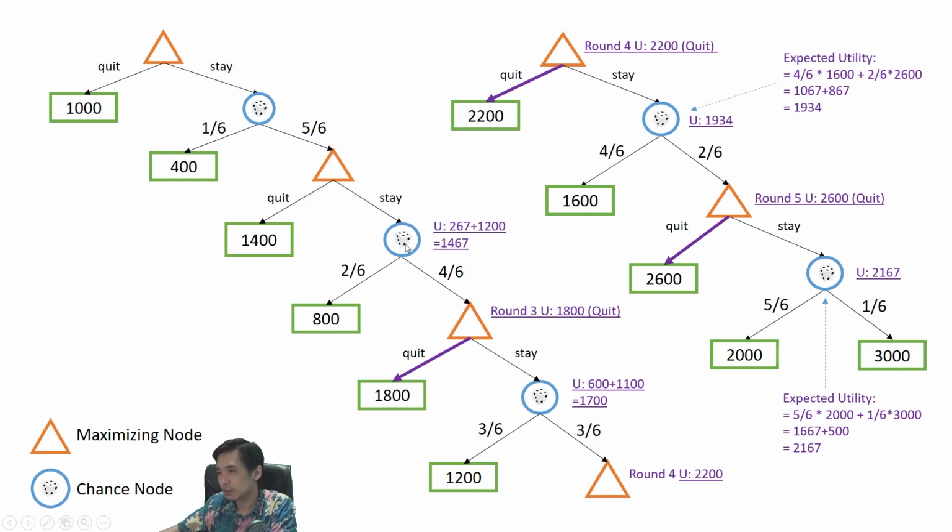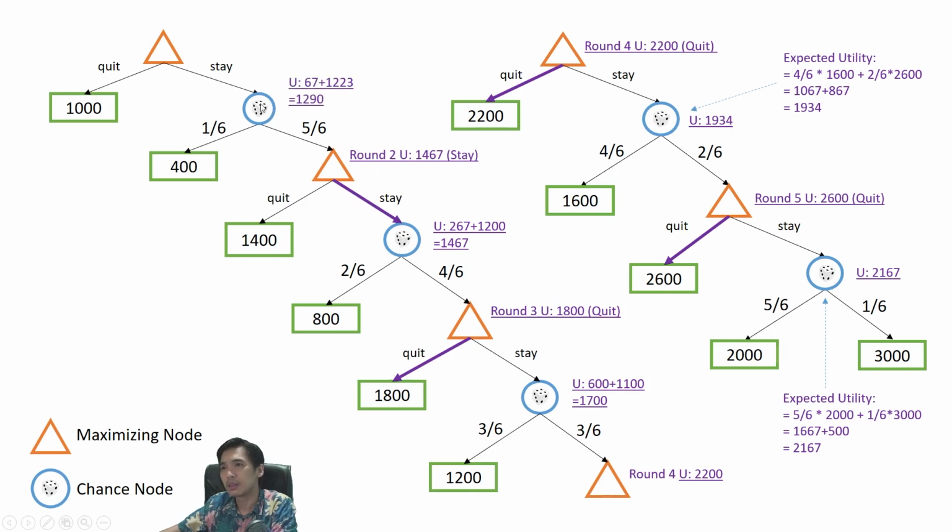For this chance node, doing the same thing, expected utility times the probability, expected utility times the probability, and then we get 1,467. So the expected utility of quitting in round 2 is smaller than the expected utility of staying in the round. So on round 2, it is better for us to have a policy of staying in the game.